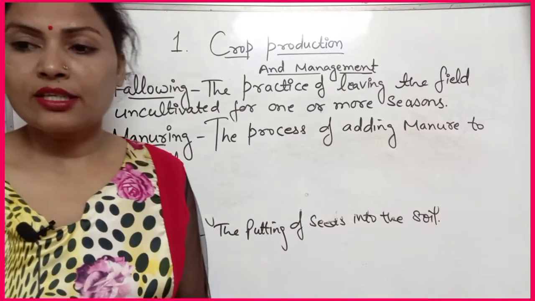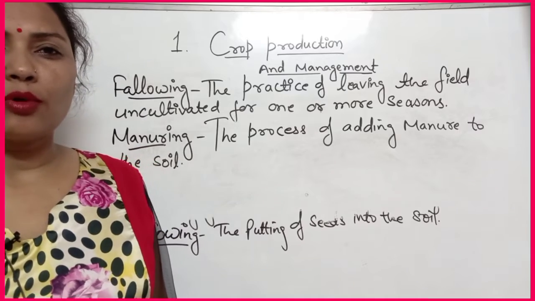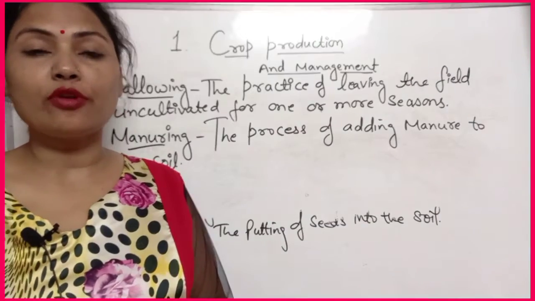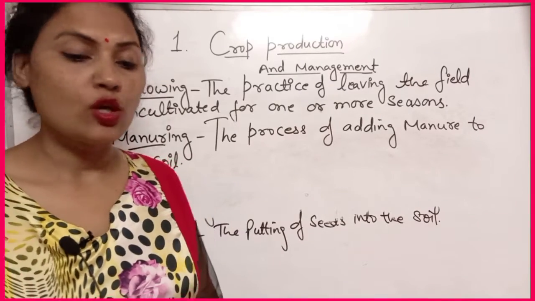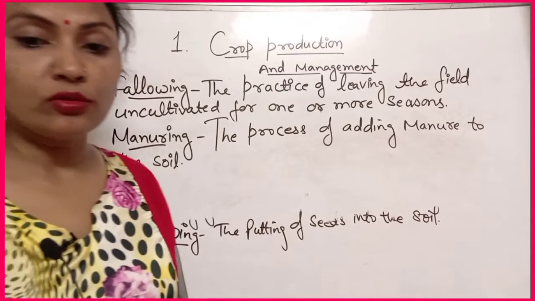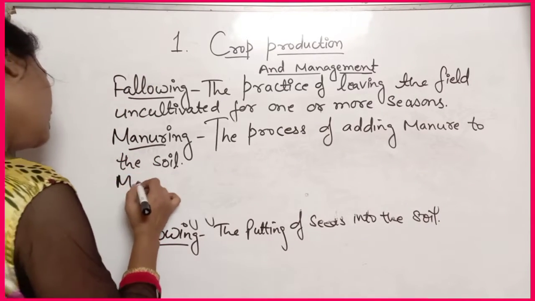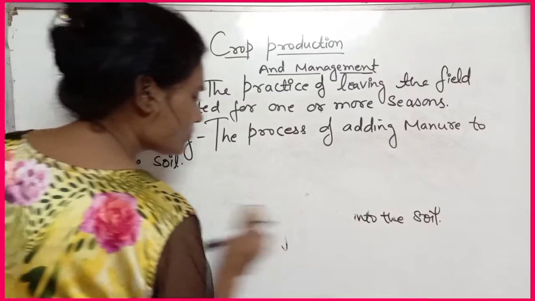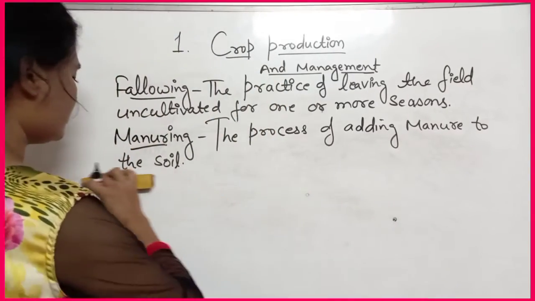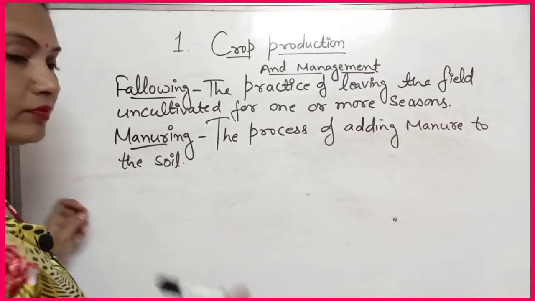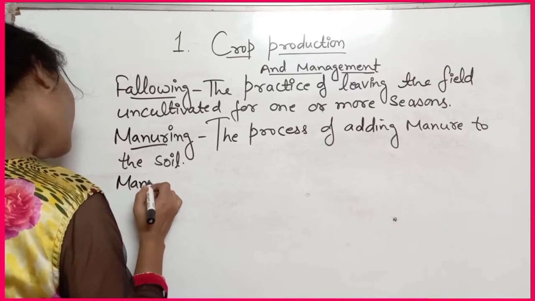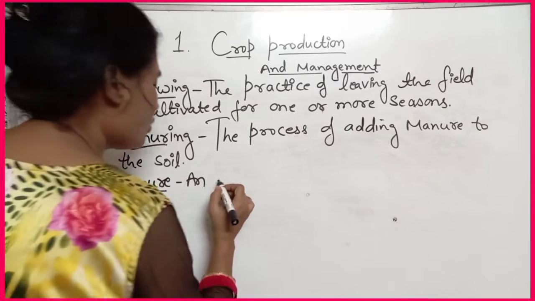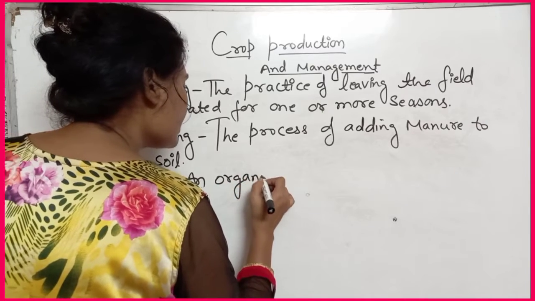Okay. Next process that we should be aware about, that manure. You know that manure is an organic substance obtained from decomposition of plants and animals waste. So you can write that also. What is manure? Write that. Manure is an organic substance. Organic means related to living organisms.